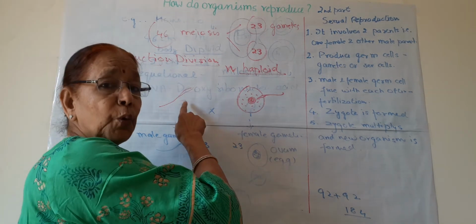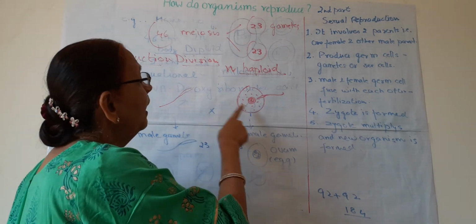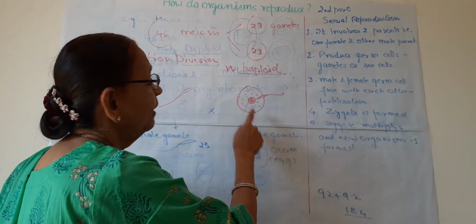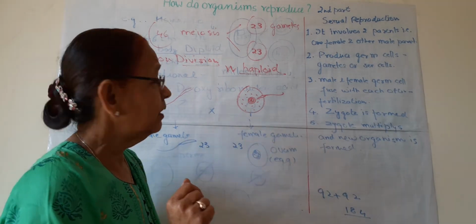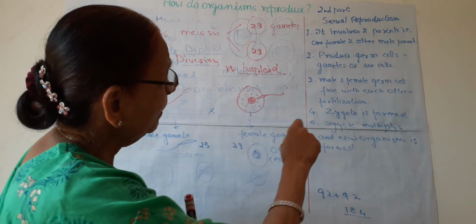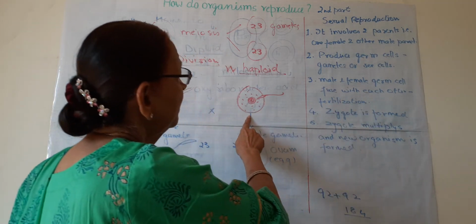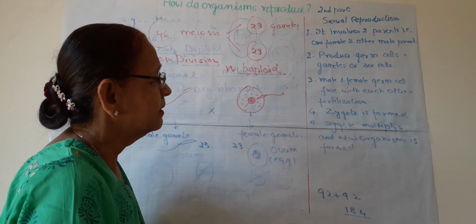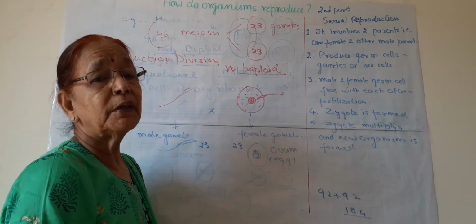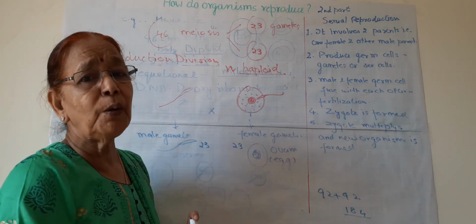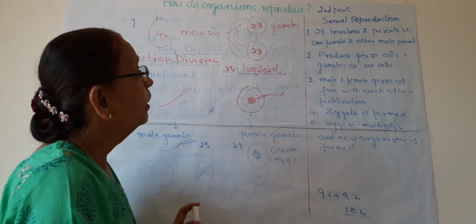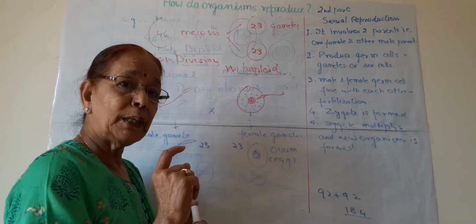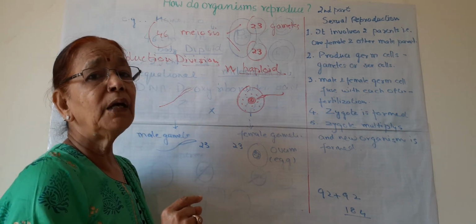The male gametes are normally motile, can move, and the female gametes are stationary or non-motile and fixed at one place. So this is how gametes are formed, fertilization takes place, the zygote is formed, and then this zygote multiplies to form a new embryo. Now we will do sexual reproduction in flowering plants.